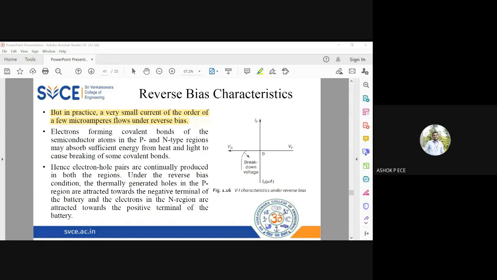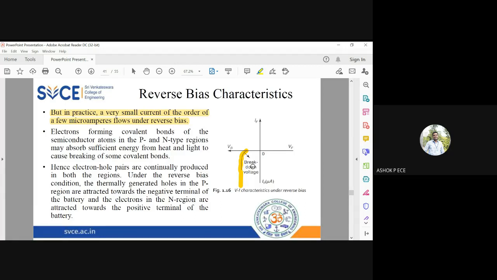But when I apply 1000 volt to my diode, the diode will be damaged, or in technical terms, it is broken down. So the voltage at which the diode is broken down is called the breakdown voltage. After the breakdown voltage, even in reverse bias, the current will start increasing exponentially. But at the breakdown voltage, the current cannot be measured from the diode, because the diode is a very small device and it cannot withstand very high voltage.